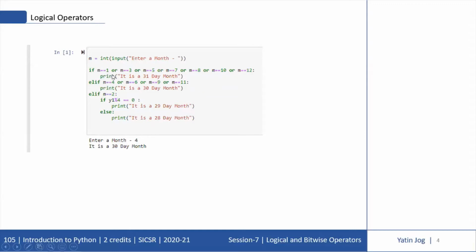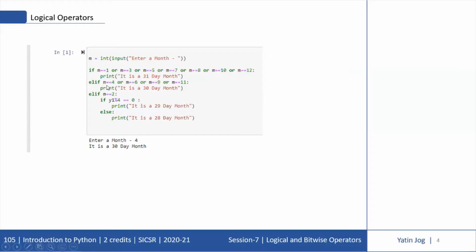M can be either January or March or May and so on, so I have to use the OR logical operator. We can combine multiple conditions using logical operators, and here I have combined 7 conditions with the OR operator. For any value of M among 1, 3, 5, 7, 8, 10, 12, I want to print the message it is a 31-day month.